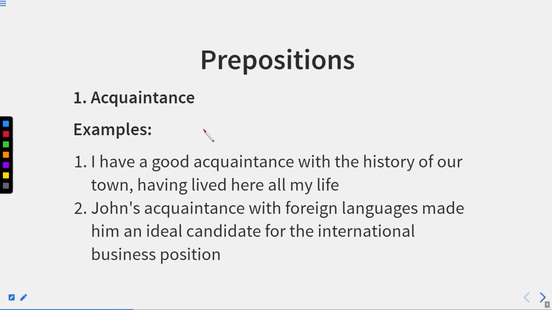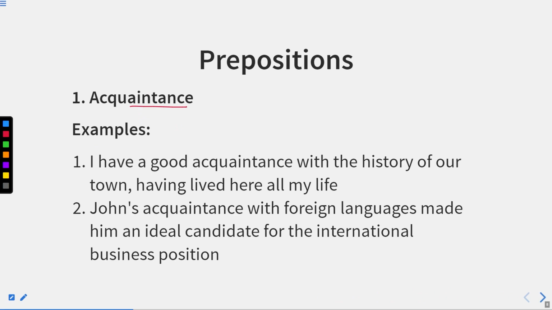So, first of all, we have acquaintance. Acquaintance means when someone is known to us or we know something about someone or something. The example of it is: I have a good acquaintance with the history of our town, having lived here all my life. So, acquaintance with means I know something about the history of this town.